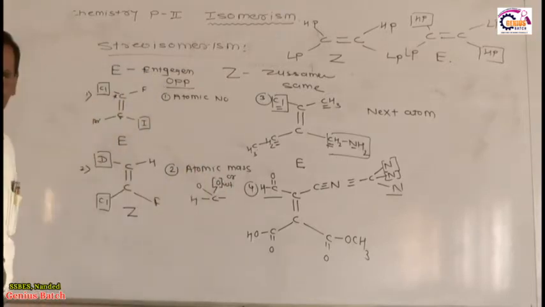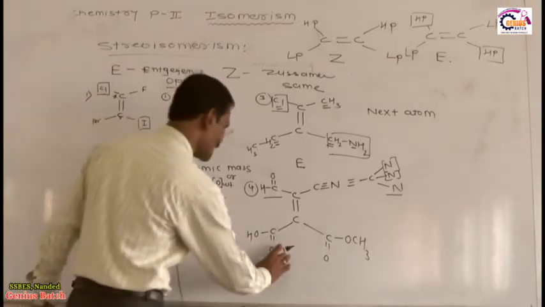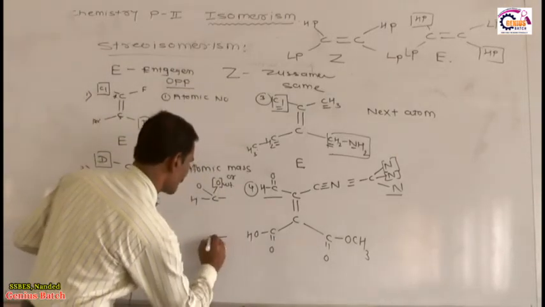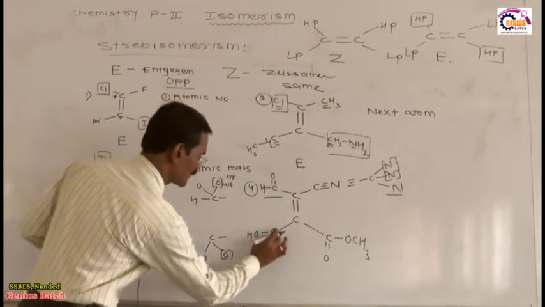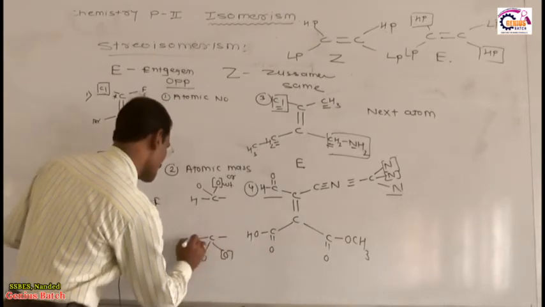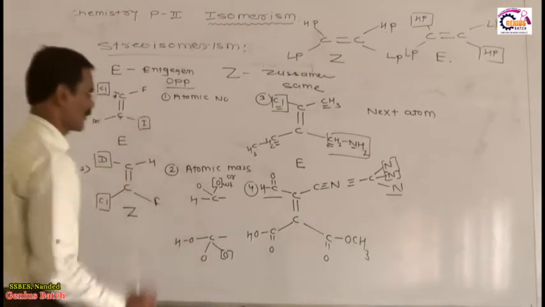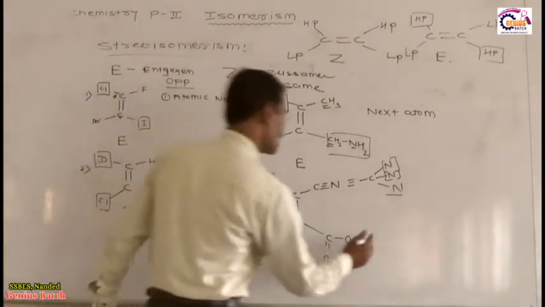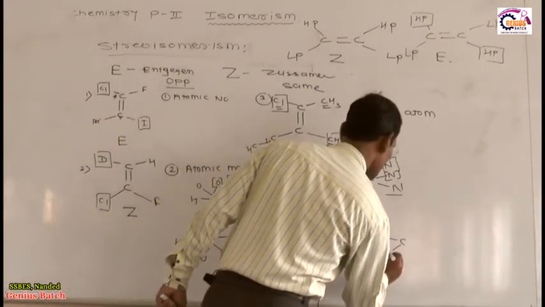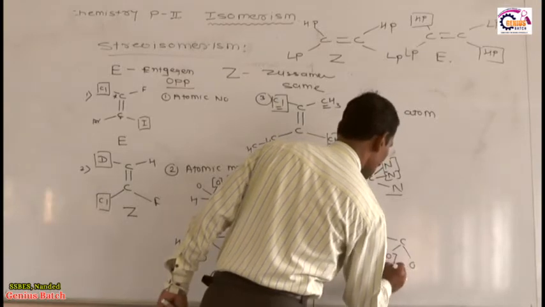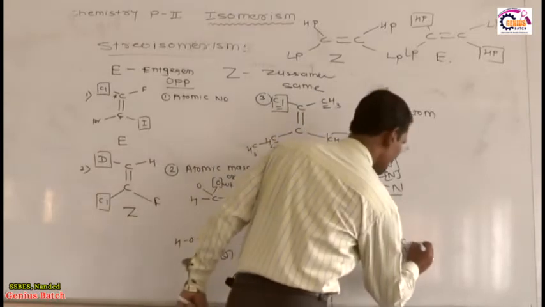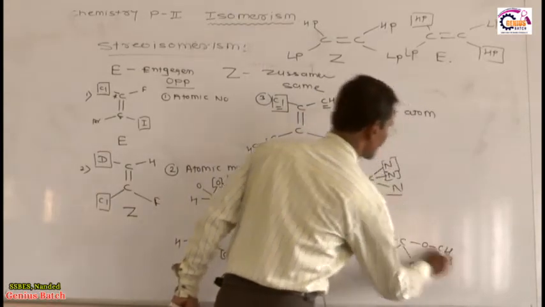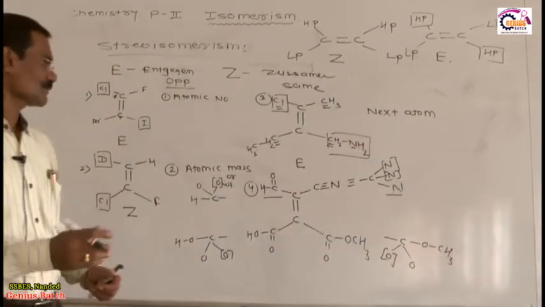Yes or no? Yes. What about this COOH? This carbon is attached to first 2, a double bond O means 2 oxygen, this 2 oxygen, and this is O, and finally H. Yes or no? What about this COCH3? This is attached to OO. Out of these 2, 1 atom is phantom because this is C double bond O. And the remaining one is O, now this is CH3. Now you decide the priority sequence.